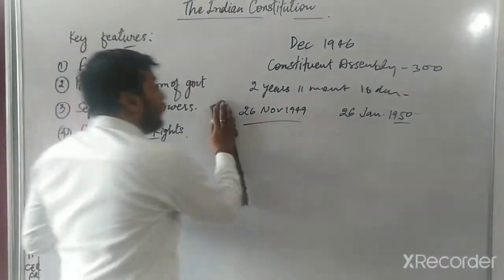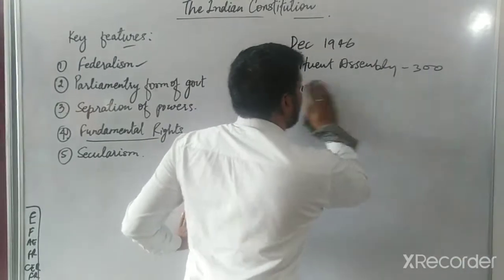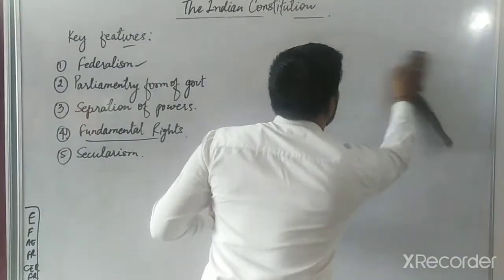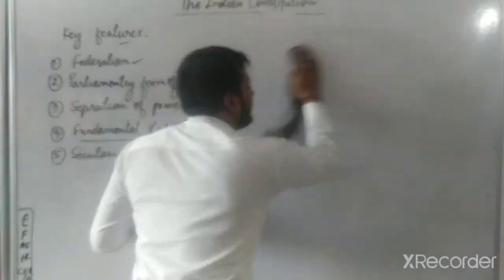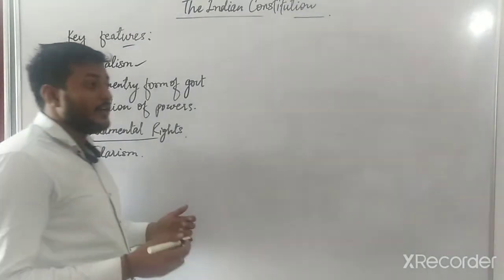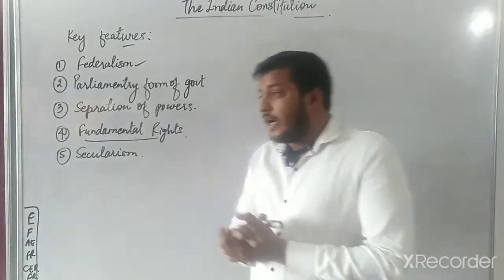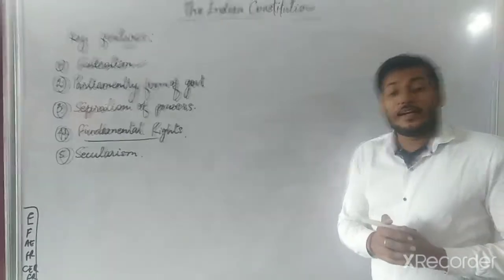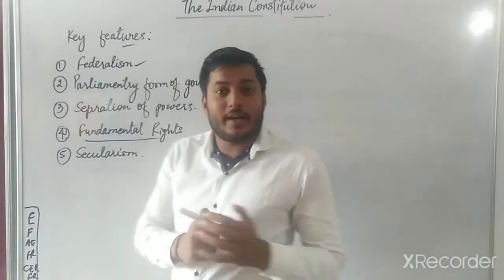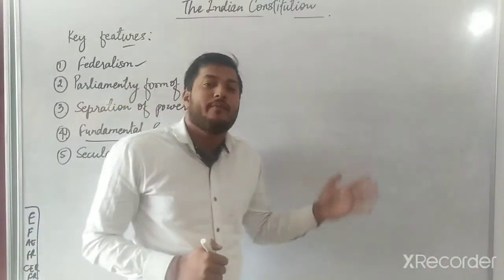And why do we need a constitution? There is a question. A constitution actually provides us safeguard, and it gives us fundamental rights, and it gives the guideline that how the government should run and what should be the basis of the government, and it provides us the safeguard to minority from majority.